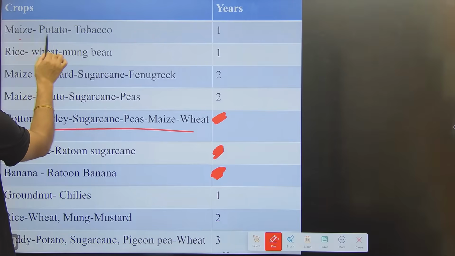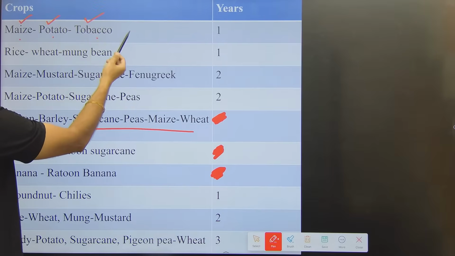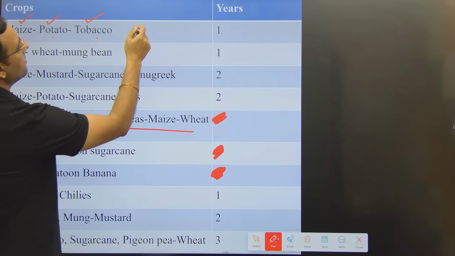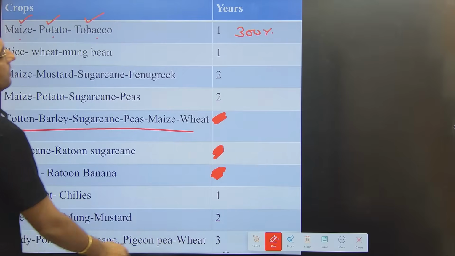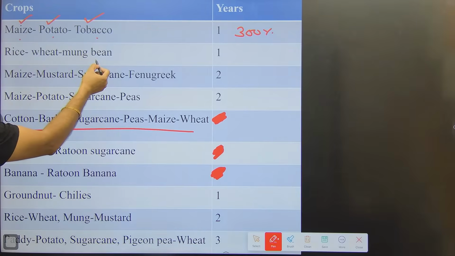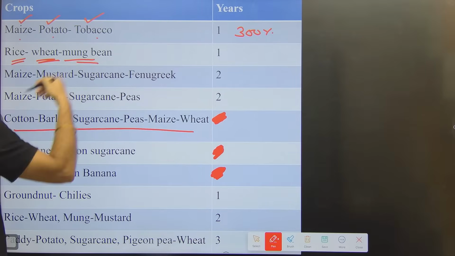Because here it is maize, potato, tobacco. Maize in one season, potato in Rabi, tobacco in Zaid, 1 year, 3 by 1 into 100. That means the crop rotation intensity in this system will be 300. Rice, wheat and mung bean in Zaid, wheat in Rabi, rice in Kharif. Again it will be 300.